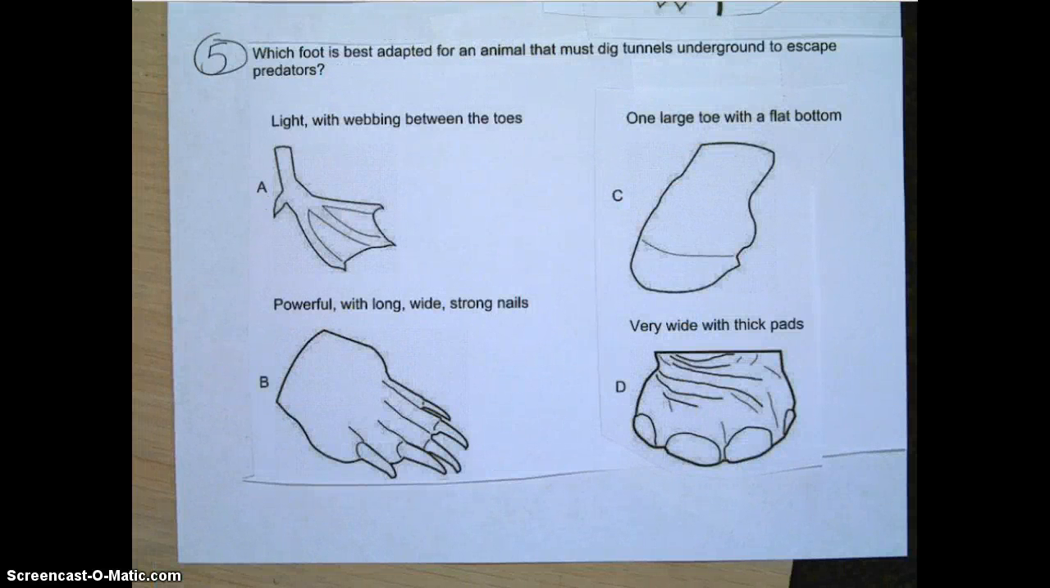Question number 5. Which foot is best adapted for an animal that must dig tunnels underground to escape predators? A. Light with webbing between the toes. B. Powerful with long, wide, strong nails. C. One large toe with a flat bottom. D. Very wide with thick pads.